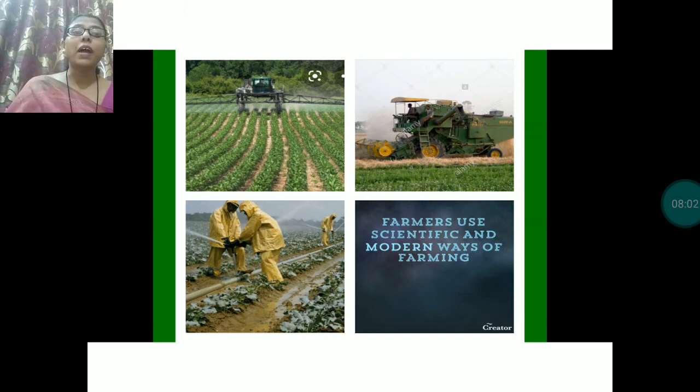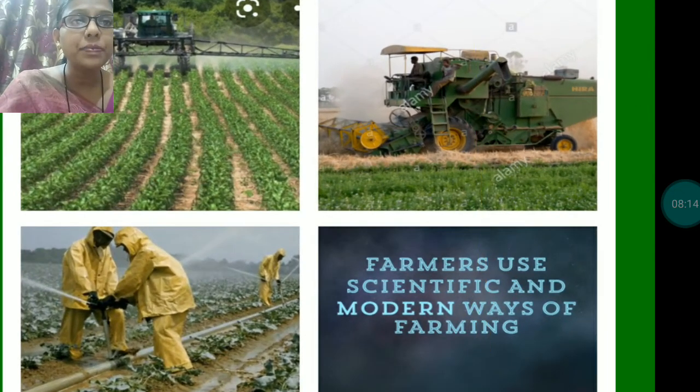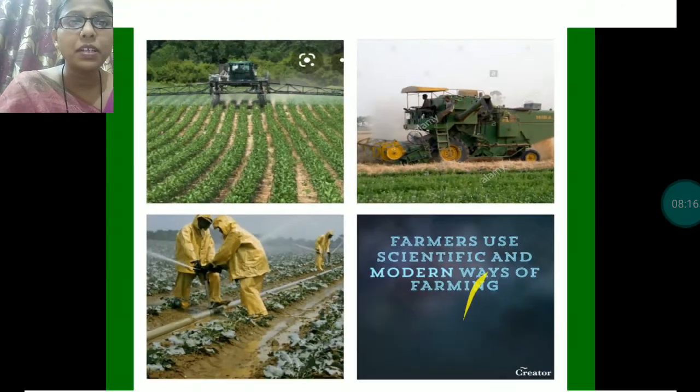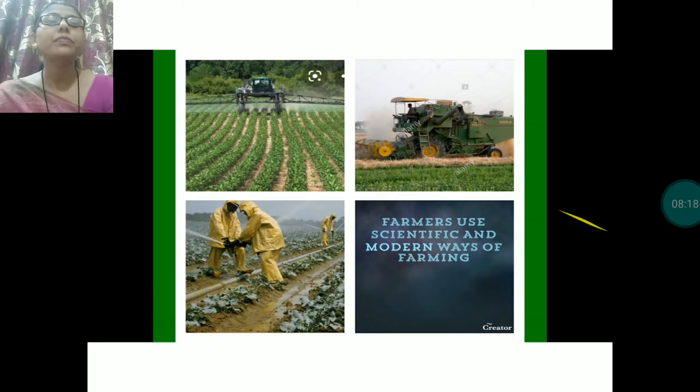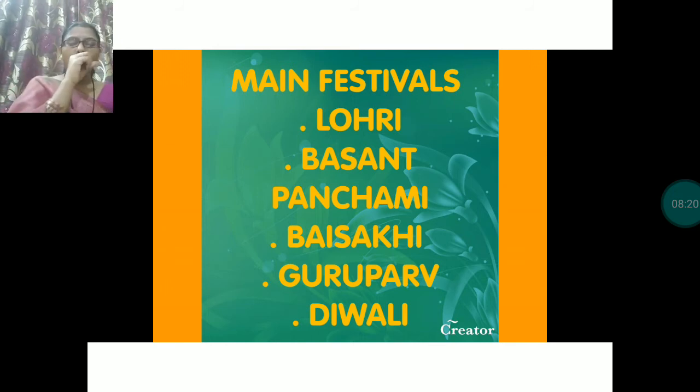Here in Punjab, farming is the main occupation, and farmers use scientific and modern ways of farming. You can see over there, these are the modern ways of farming used by the farmers of Punjab. Clear? Main festivals of Punjab are Lohri, Basant Panchami, Baisakhi, Guru Parv, Diwali.